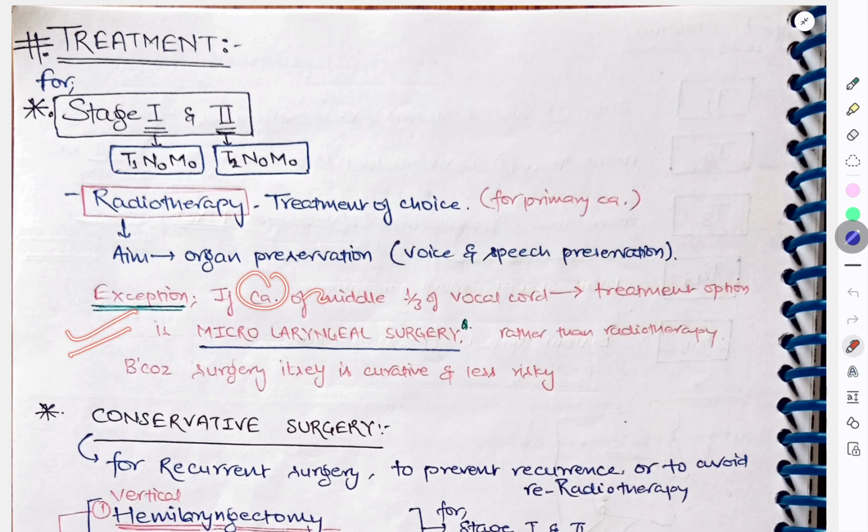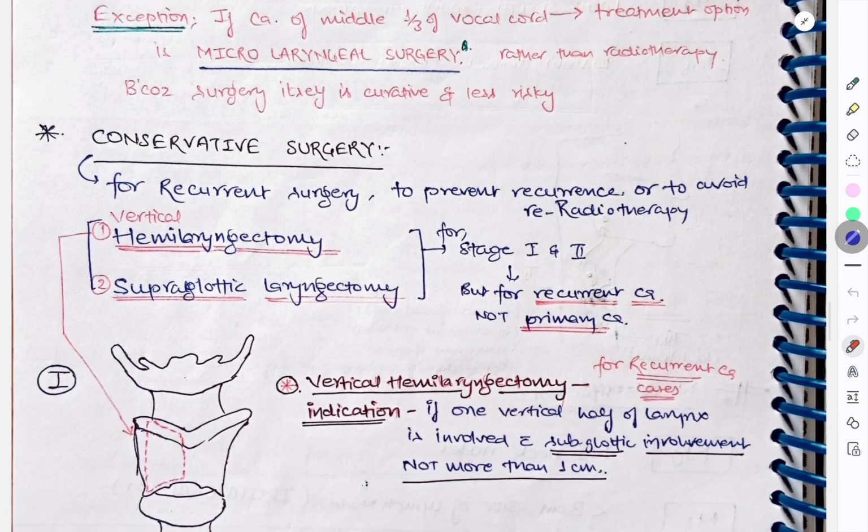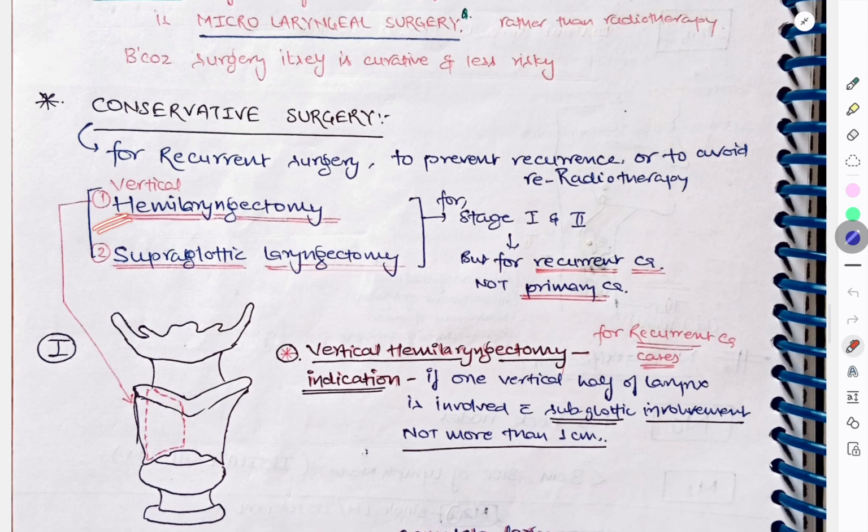Exception: if cancer of middle 1/3 of vocal cord is involved, then the treatment is microlaryngeal surgery. If middle 1/3 is involved, treatment is microlaryngeal surgery rather than radiotherapy, because surgery itself is curative and less risky. Now coming to the conservative surgery that we have, either we have vertical hemilaryngectomy or supraglottic laryngectomy for stage 1 and stage 2. So we go for vertical hemilaryngectomy or supraglottic laryngectomy when there is chances of recurrence or when we need to avoid radiotherapy. So in cases of stage 1 and stage 2, we can go for these surgeries, okay.